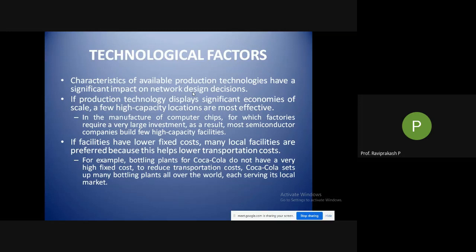So for example, in the manufacture of computer chips, a lot of technology is involved. Still now we are not manufacturing silicon chips in India. So we have a target of coming up with factories in India for production of chips in the coming 1.5 years, because we are mostly reliant on China and the US for getting the chips.